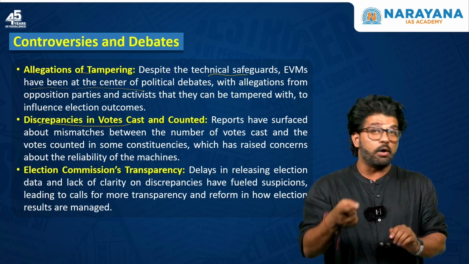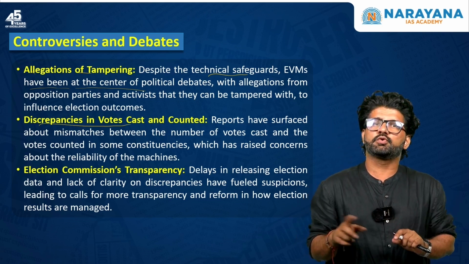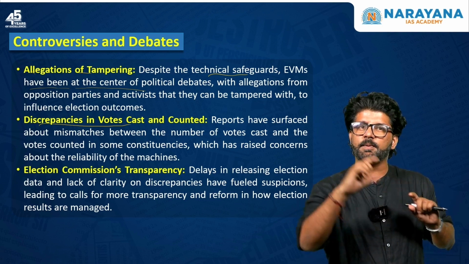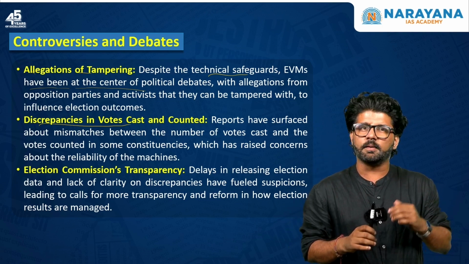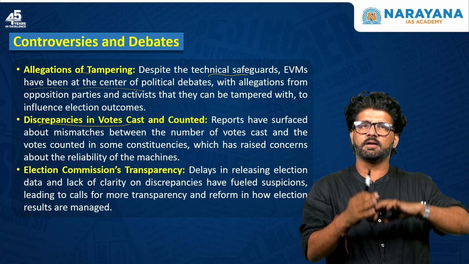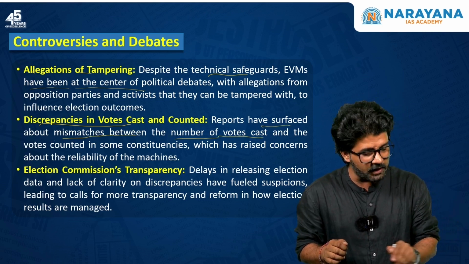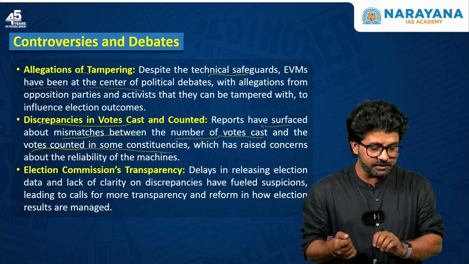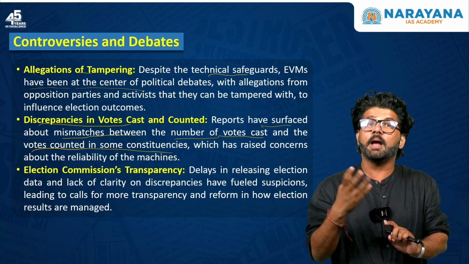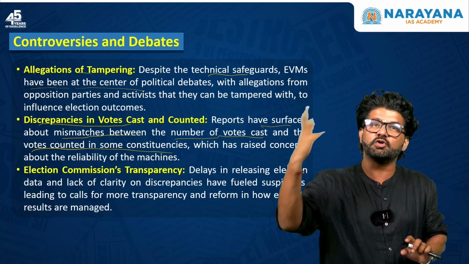Discrepancies in votes cast and counted, we have just discussed. This is one of the major issues associated with EVM. People say that 100 people, let's say, went and voted. But why are only 80 votes being declared? So reports have surfaced about a mismatch between the number of votes cast and votes counted in some constituencies, which has raised concern about the reliability of the machine. Where are those 20 votes going?